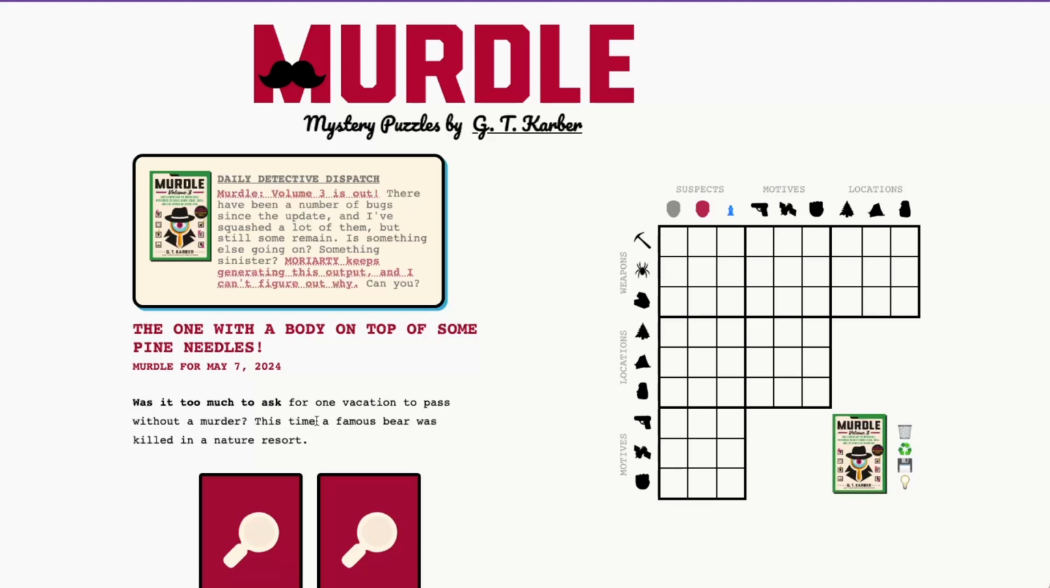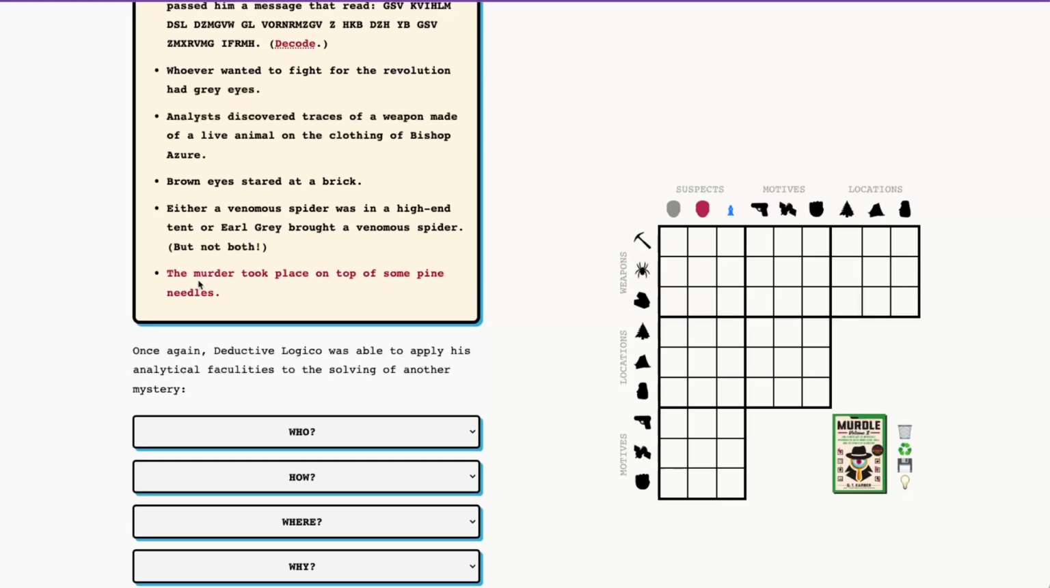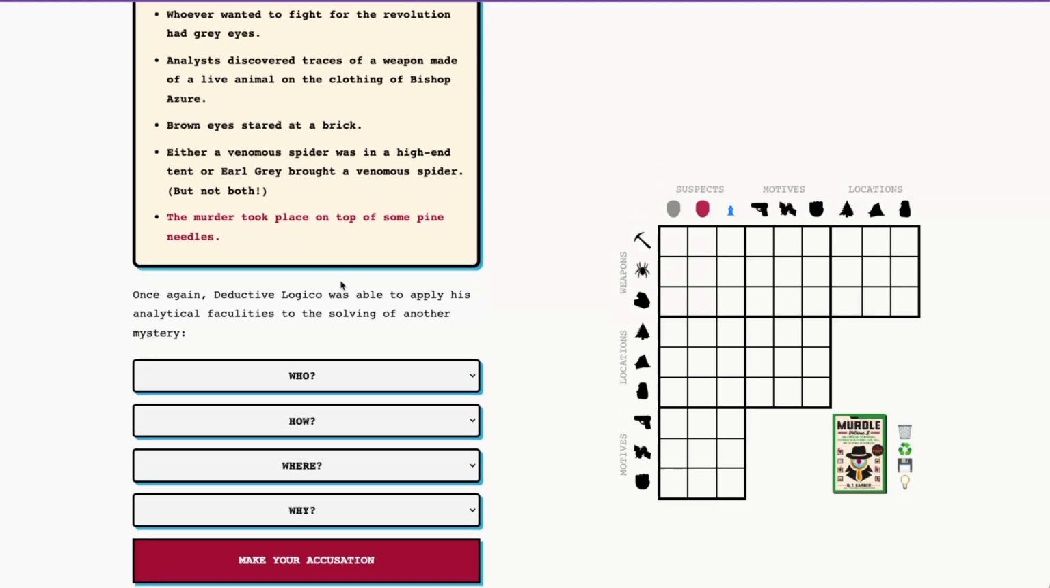Today we have the one with a body on top of some pine needles, and we have 6 3x3 grids with suspects, motives, locations, and weapons. So our red murder clue today is that the murder took place on top of some pine needles.